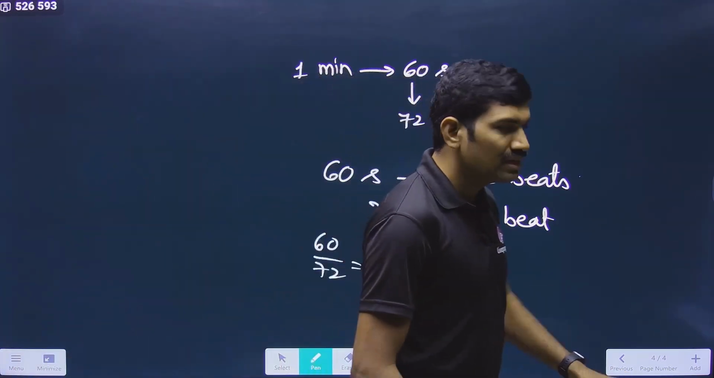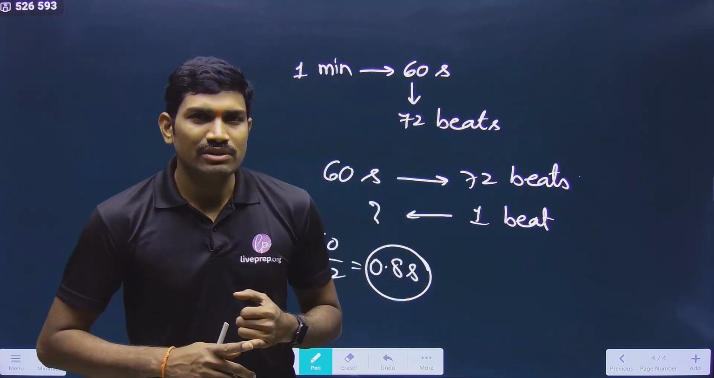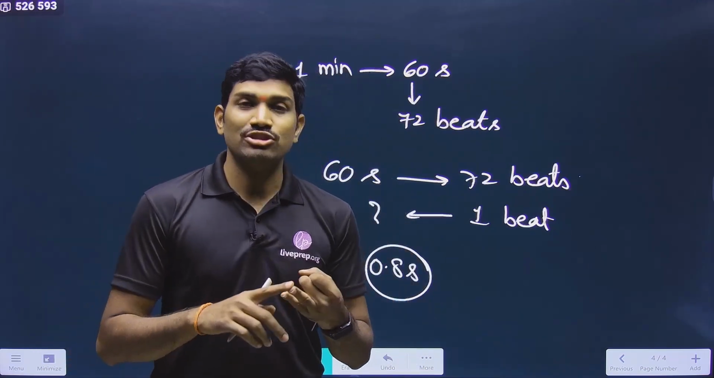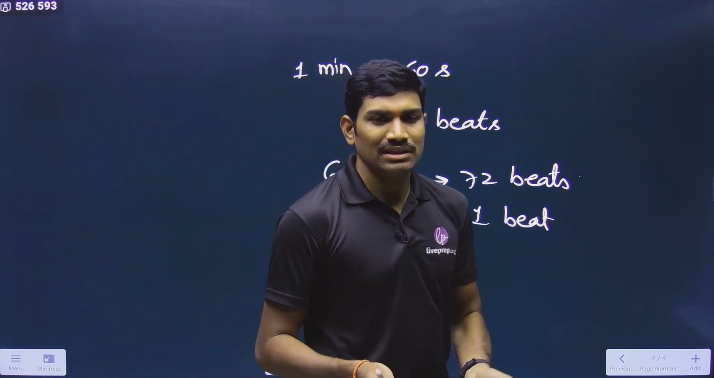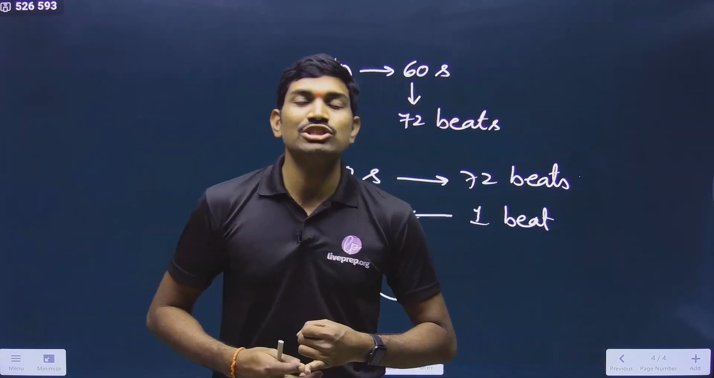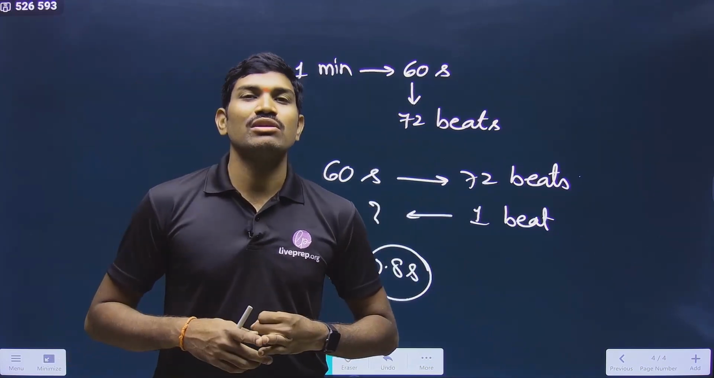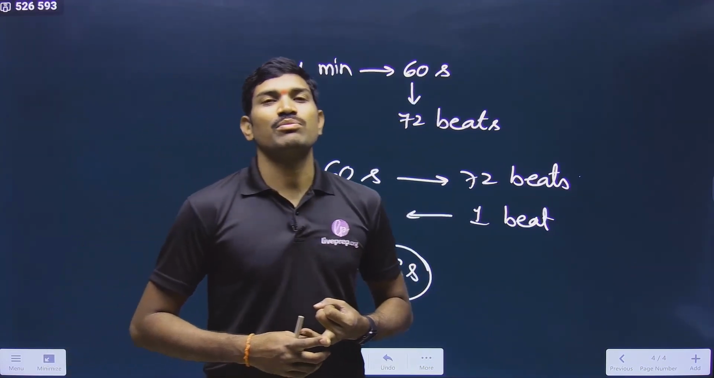Clear? So in that 0.8 seconds, with respect to atria, we have 0.1 second atrial systole and 0.7 seconds atrial diastole. If you are talking about ventricles in the same duration, ventricular systole is 0.3 seconds and ventricular diastole is 0.5 seconds.